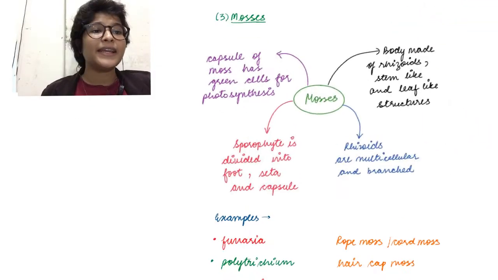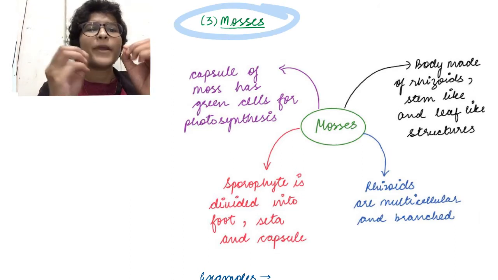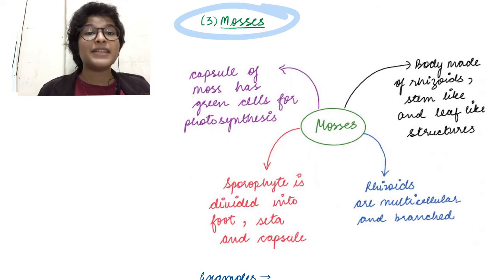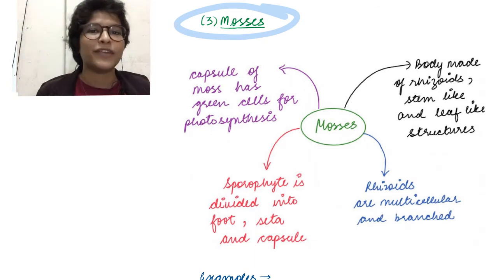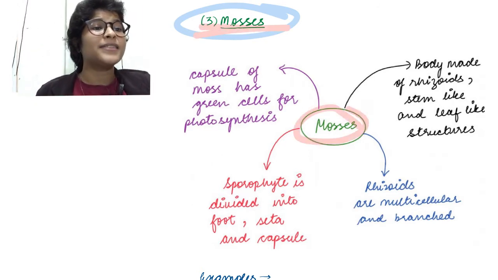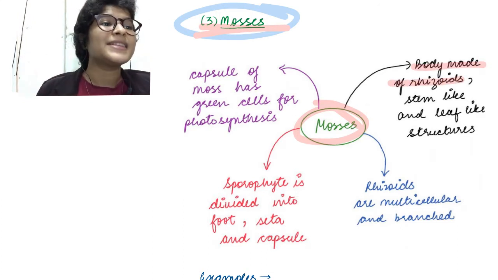Going on to the third category. The third category of our bryophytes was? Mosses. And what was special about mosses? The indirect germination stage, right? There was an extra protonema stage, an extra budding stage, and that gave rise to gametophytes. So let's start with mosses. What are the characteristics of mosses? The body is made up of rhizoids, stem-like and leaf-like structures.